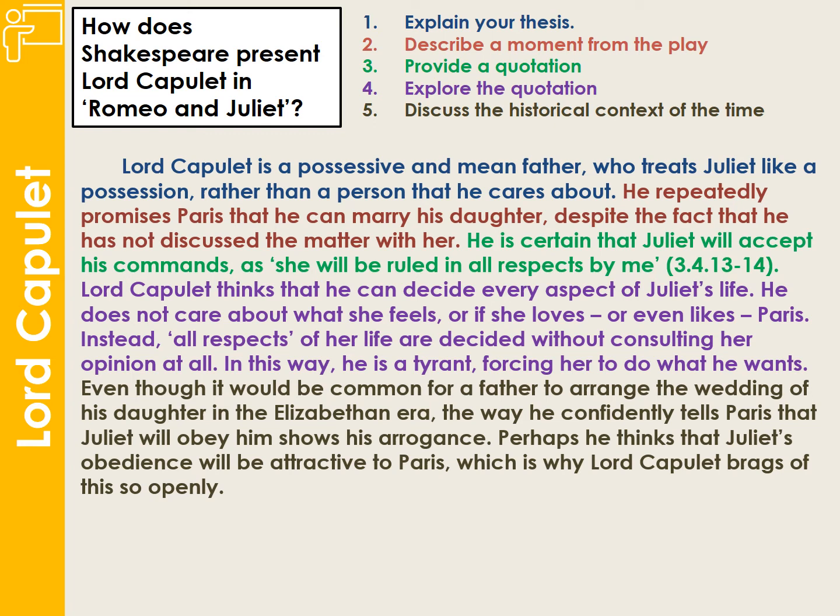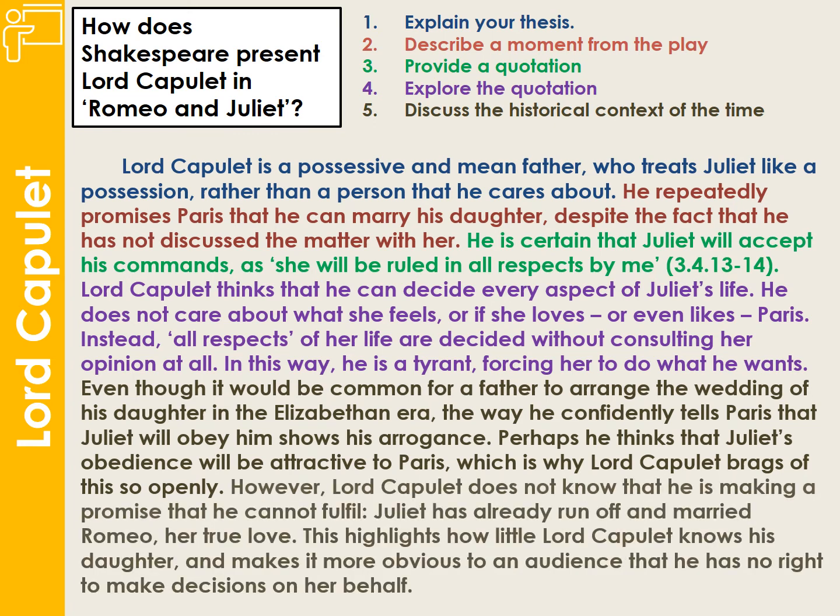It's trying to show you how to write an analytical paragraph for an academic piece of writing. Oh, we've got some more, sorry. However, let's see, where were we now? Lord Capulet does not know he's making a promise that he cannot fulfill. Juliet has already run off and married Romeo, her true love. This highlights how little Lord Capulet knows his daughter and makes it more obvious to the audience that he has no right to make decisions on her behalf.